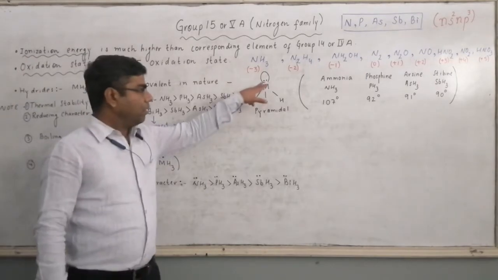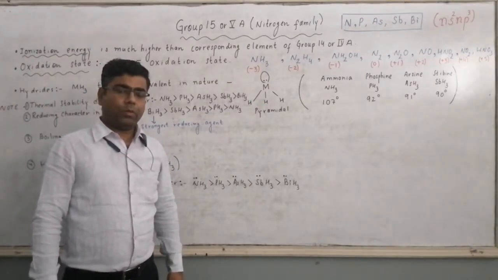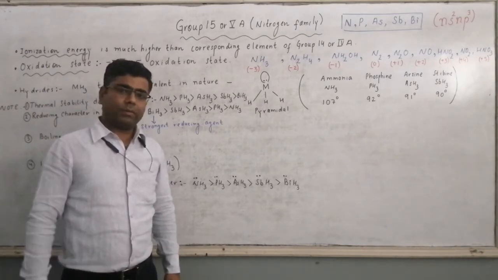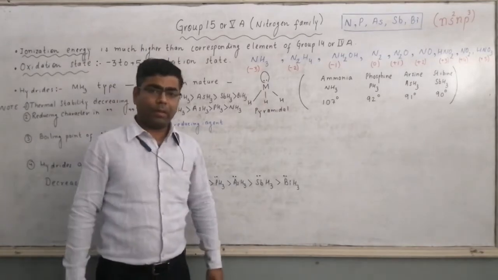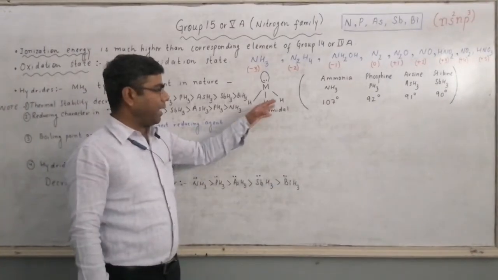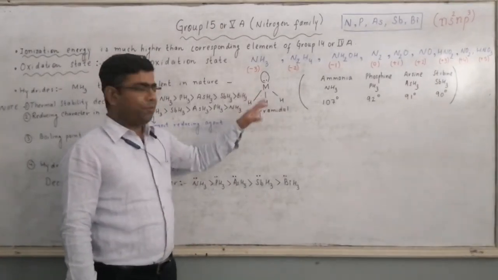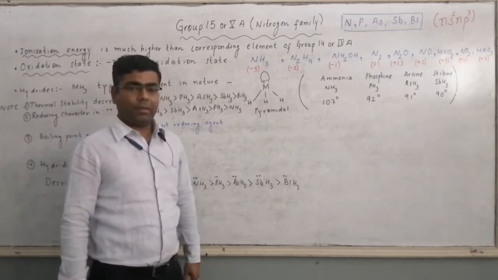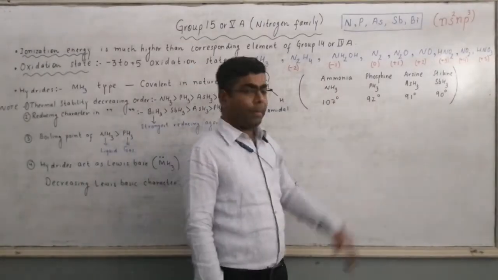Here one lone pair of electrons is there. 2 electrons are present in the form of a lone pair of electrons. So this is your N. Hydrogen, hydrogen, hydrogen at the base of the pyramid. So the structure of this hydride is pyramidal. NH3, this is called ammonia.